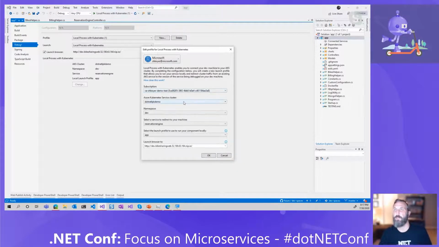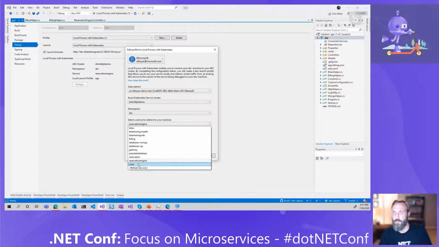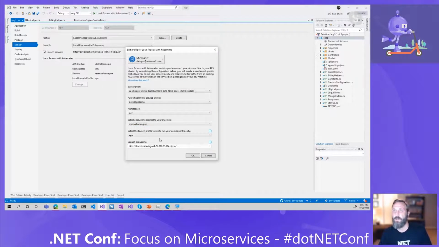I've got my subscription up in Azure. I've got 1 million of them, so I'll check that one. It's going to say what Kubernetes cluster do I want to work on. What's the namespace? And I have my own namespace here called dev. And it's going to ask me what service do I want to work on right now. And I'm going to choose my reservation engine. And then it says what launch profile do I want to choose. And that's the launch profile.